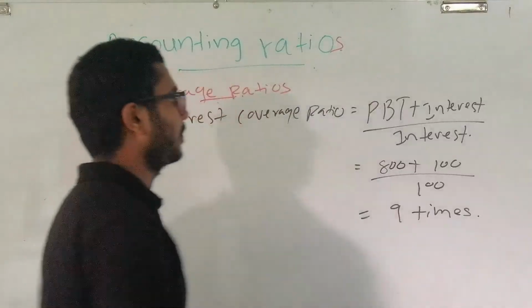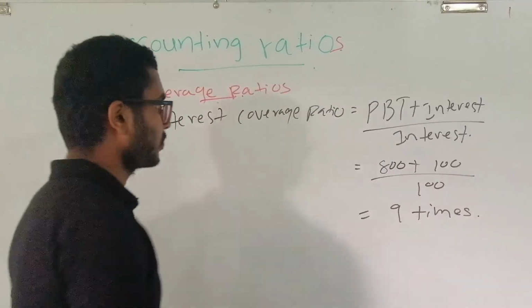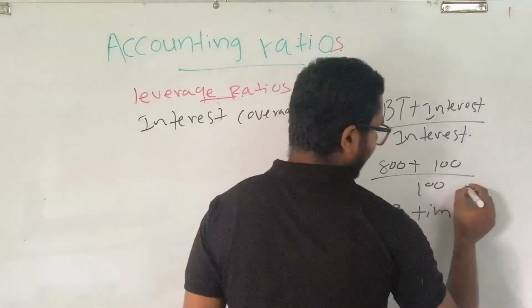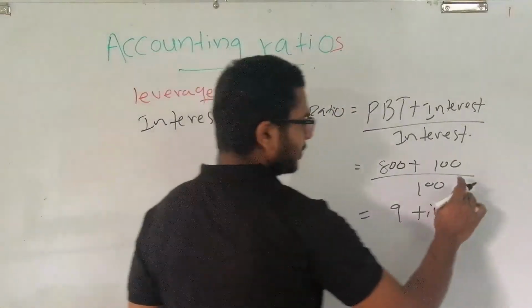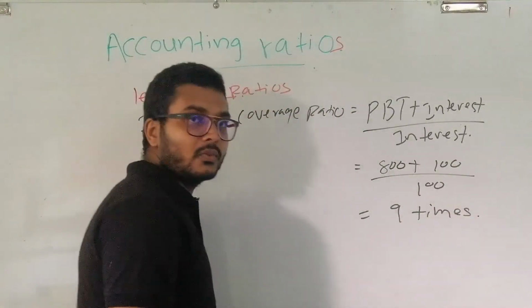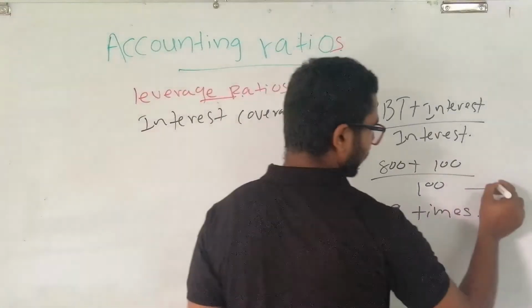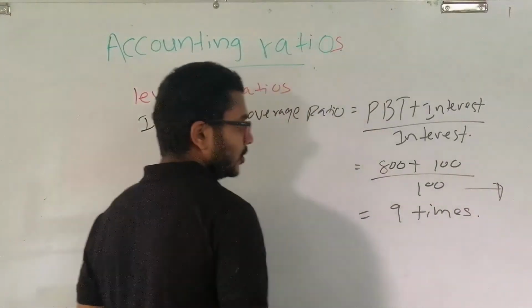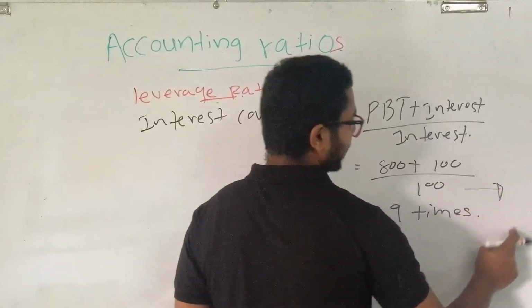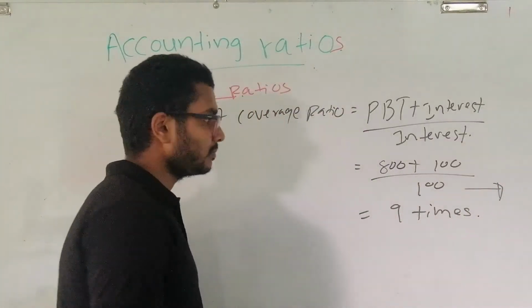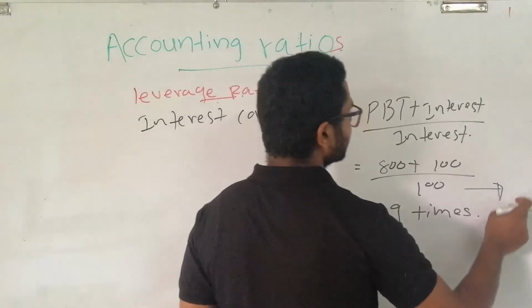What does this mean? This means you can pay the interest for the long-term loans which you have taken from the outsiders 9 times from the earnings that you earned.